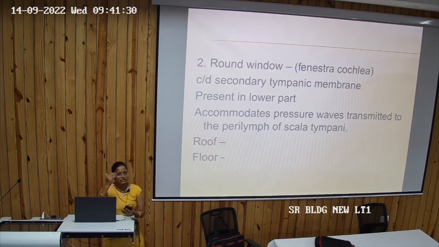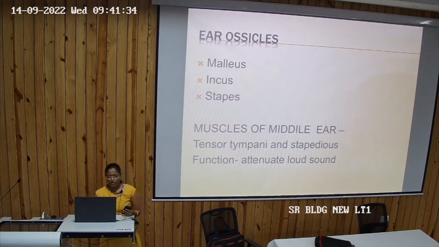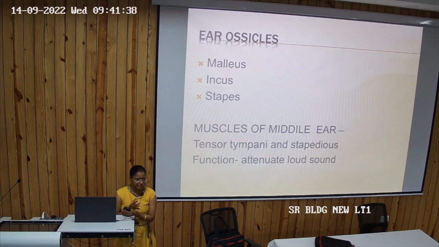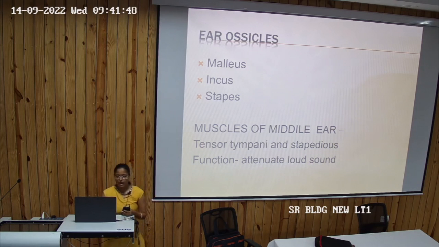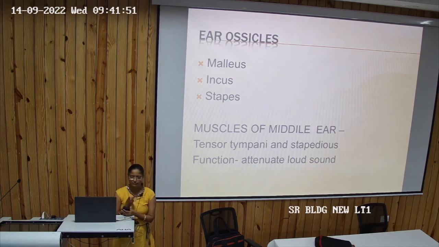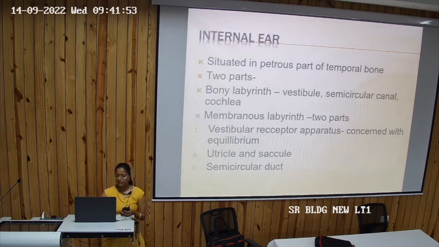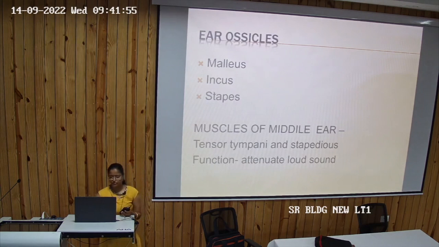Now the roof is there and the floor is there. Now in the middle ear there are also ear ossicles. Which are the ear ossicles? Malleus, incus and stapes. Which is the smallest bone? Stapes is the smallest bone, and there are two muscles in the middle ear. One is tensor tympani, and the second one is stapedius.